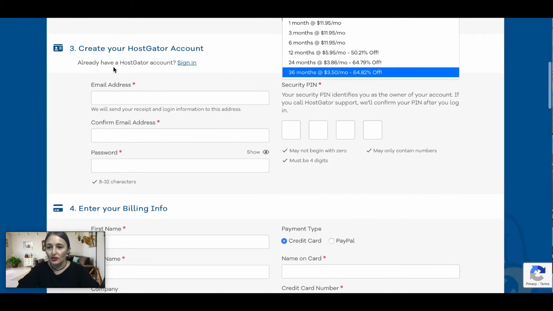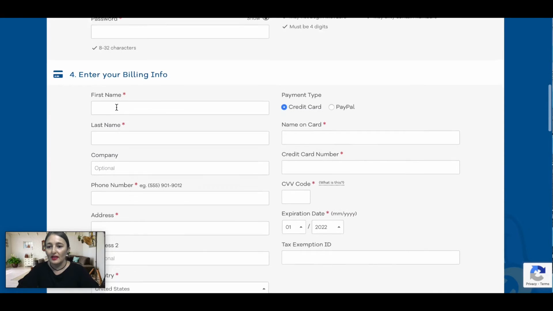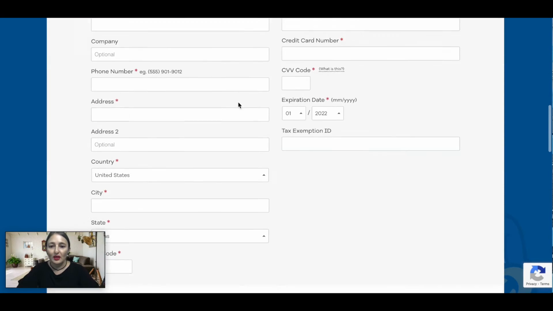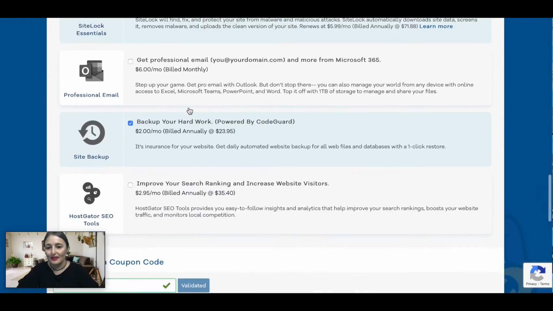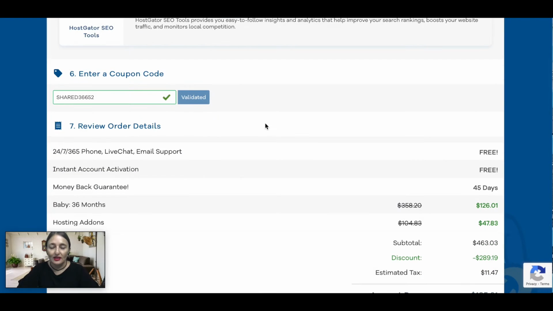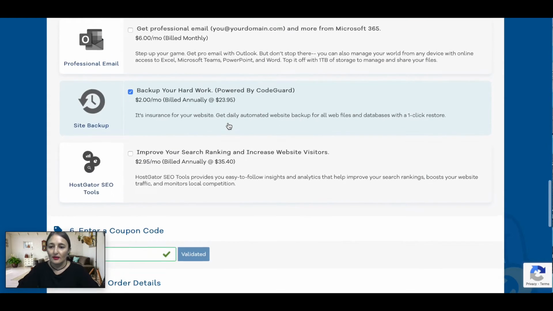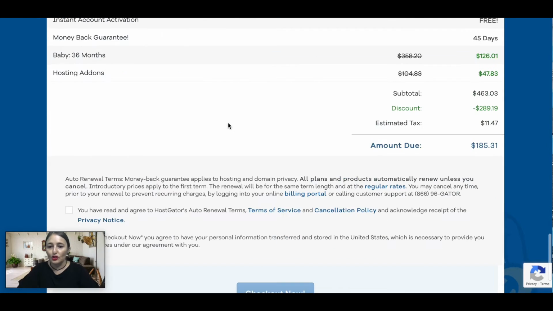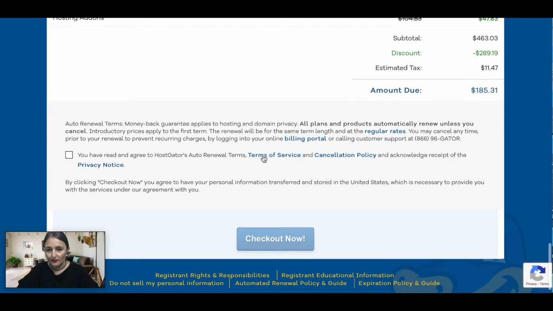The next thing you're going to do is create your account. So you're going to put your email in there, password, your billing information, and then of course you can add any of these things on there. You can always add them later, you don't have to do it now. It's always good to have an SSL certificate. So choose what you want, and then that's the amount due, and you're just going to check out.